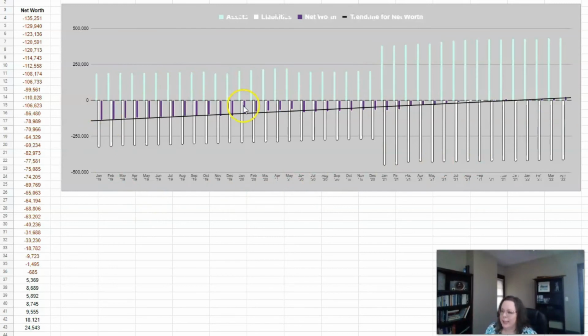I know that that's hard to see, but these are all of our assets, and you can see month by month where they jumped, where they've gone up and down. You can see here are all of our liabilities. They were going down and then they took a big jump when we took that other mortgage. So here we are in April of 2022. And then this is the trend line for our net worth. Again, it's sloping upward. That's great. It started out fairly negative over here, and we ended up positive. So this is only through the end of 2021. It does not reflect what's going on in 2022.